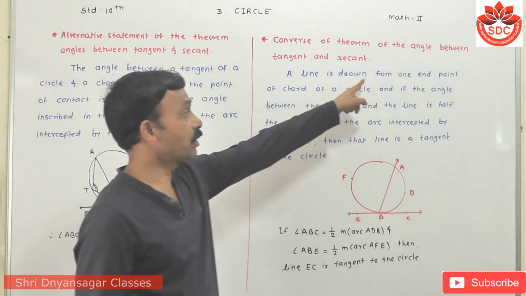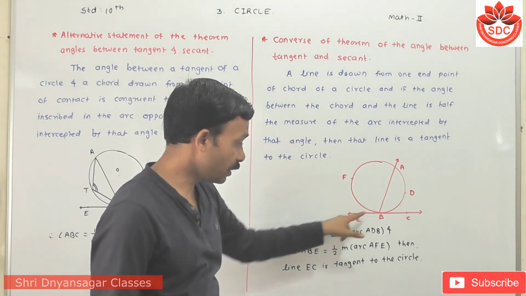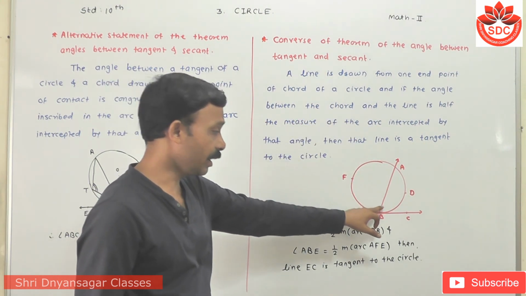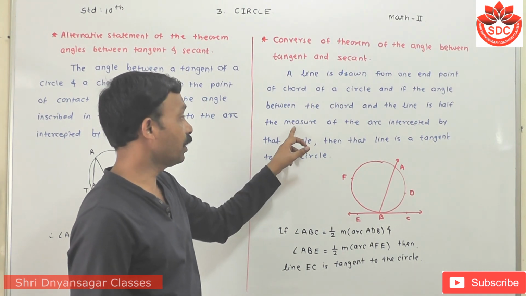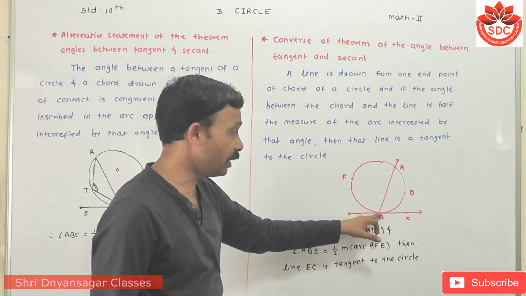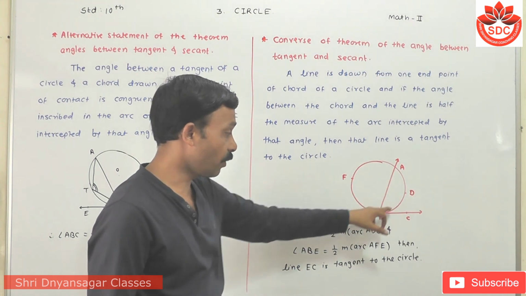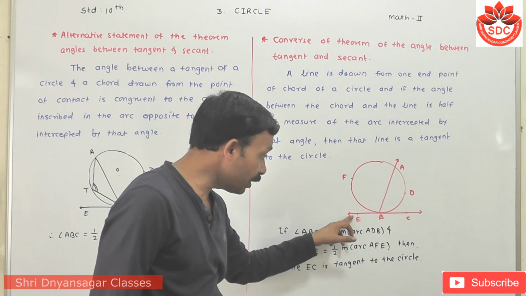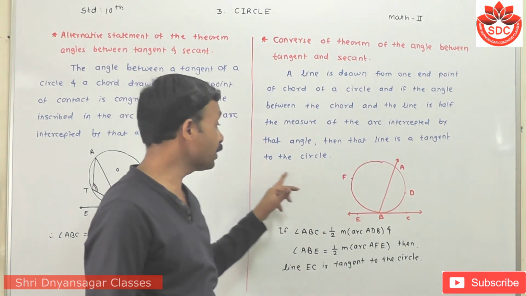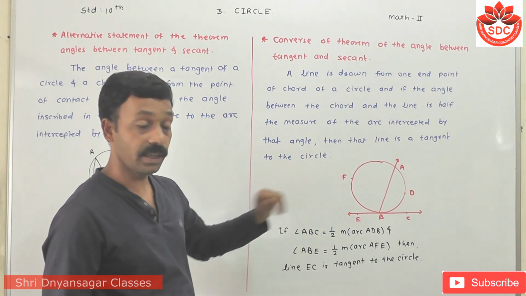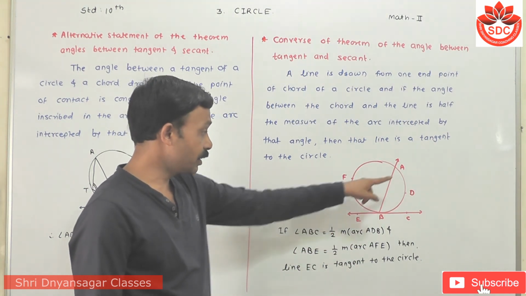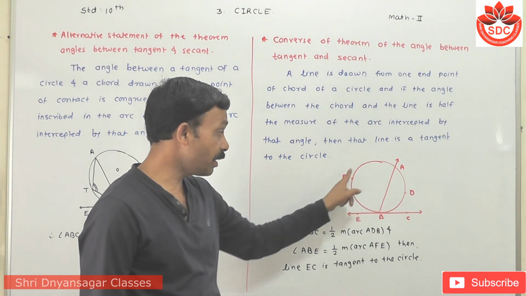A line is drawn from one end of a chord of a circle, and if the angle between the chord and the line is half the measure of the arc intersected by that angle, meaning angle ABC is equal to half of arc ADB, and angle ABE is equal to half of arc AFB, then that line is a tangent to the circle.